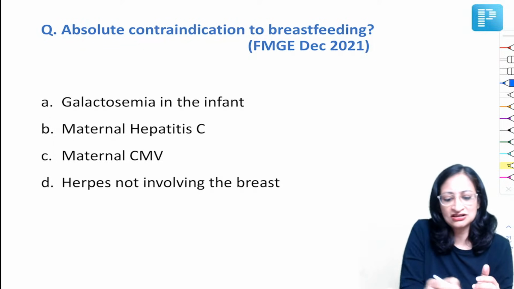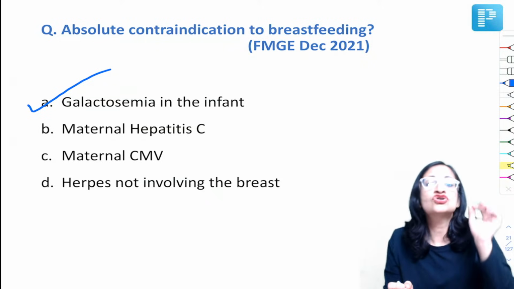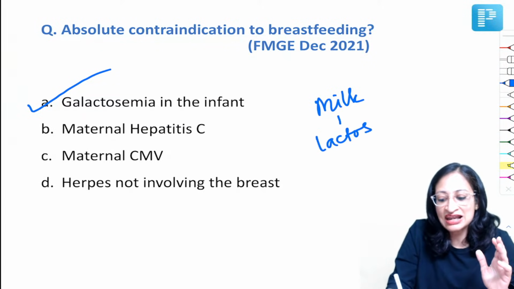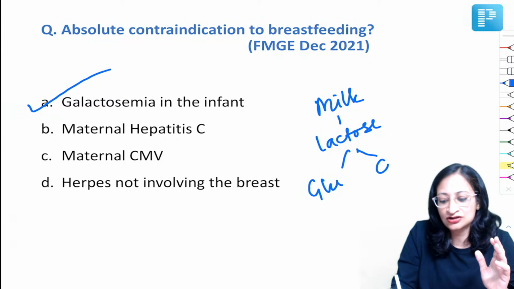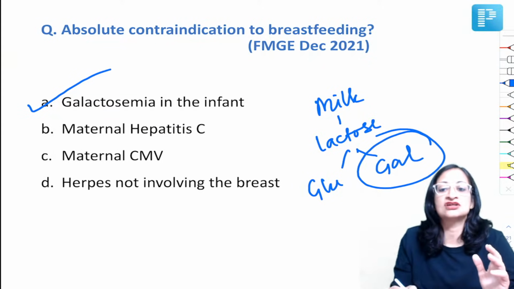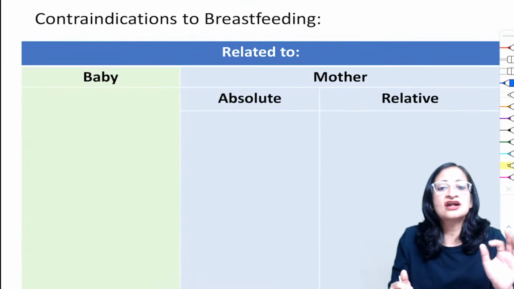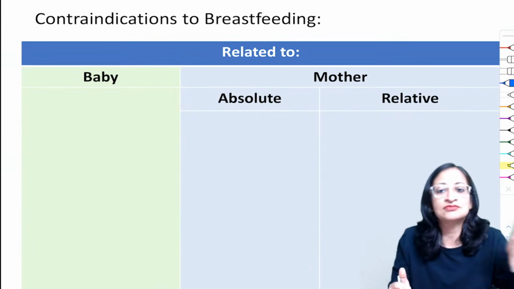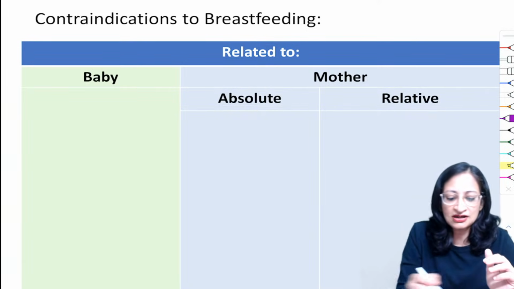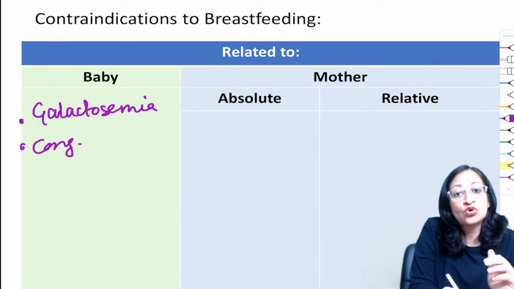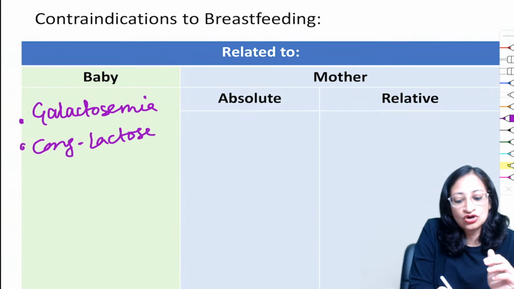Yes, it is galactosemia in the infant because we all know why. So, milk, breast milk or any form of milk will contain lactose and lactose breaks down to glucose and galactose. And in galactosemia, this galactose is not digested by the baby. So, hence the problem. Right? So, contraindications to breastfeeding can be related to the baby, can be related to the mother. Related to the baby can be conditions like confirmed case of galactosemia. If the baby is confirmed case of galactosemia or if the baby has congenital lactose intolerance. Okay. Lactose intolerance, again, the baby will not be able to digest lactose, right?